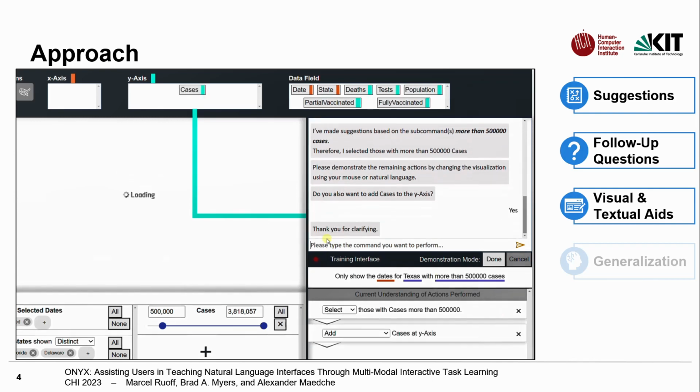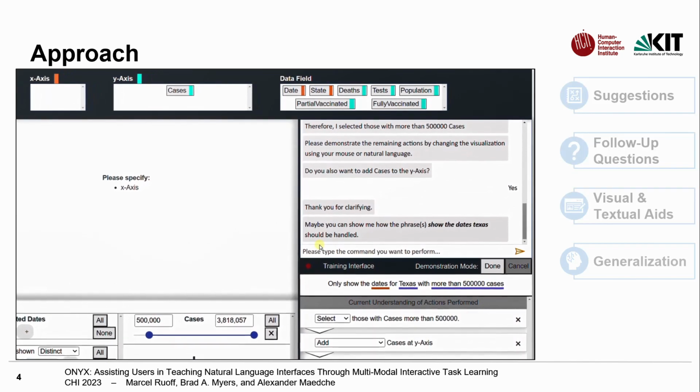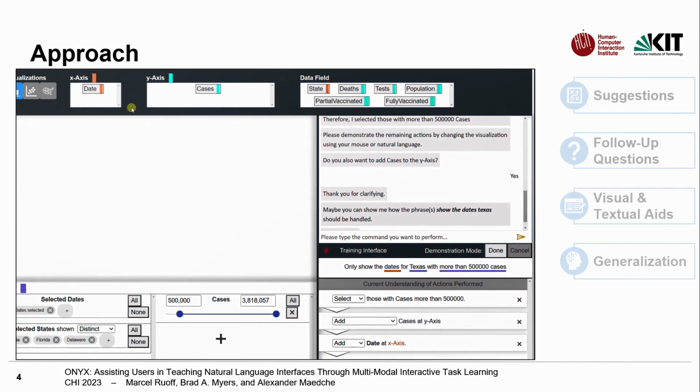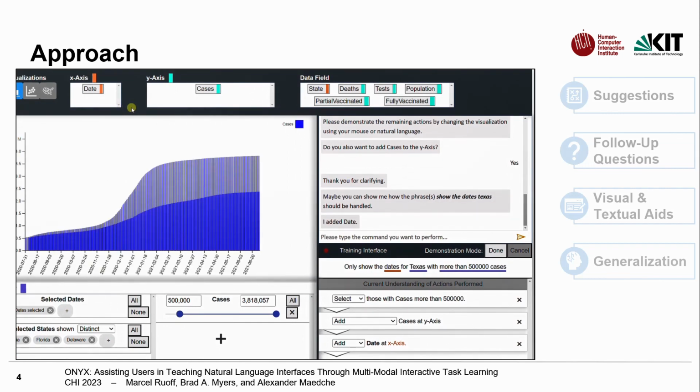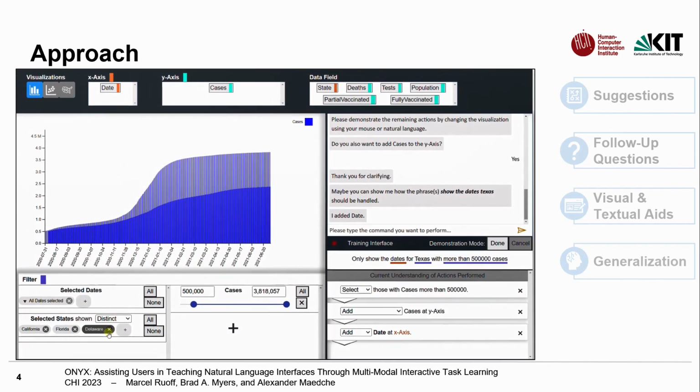After answering the question, ONYX adds this step to its understanding of the natural language input and asks us to clarify the rest of the natural language input. In its message, it particularly highlights the part it did not understand. Now we add the dates to the visualization and ONYX learns from this demonstration. We only want to filter for states now.